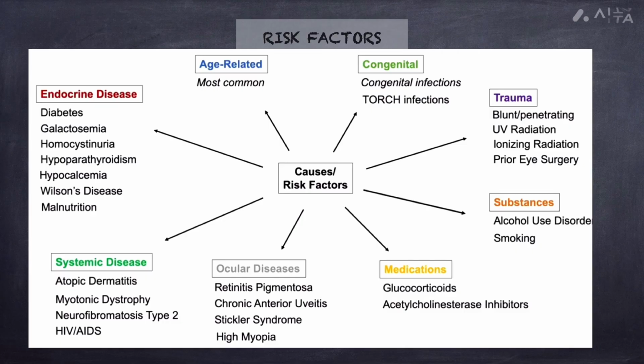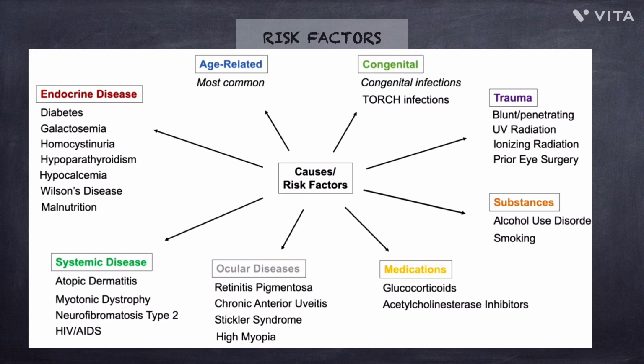There are several risk factors for development of cataract. Let's break them into categories. The most common and most important is aging. As we get older, we are more likely to develop cataract. The next main category is endocrine diseases. The most common one is diabetes, then galactosemia, homocystinuria, hypocalcemia, Wilson's disease, and also malnutrition.